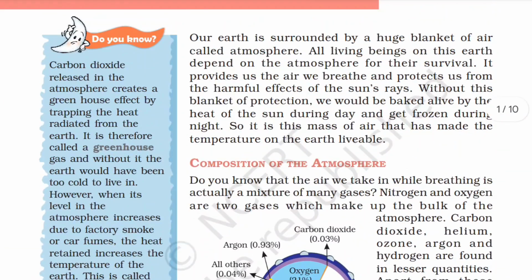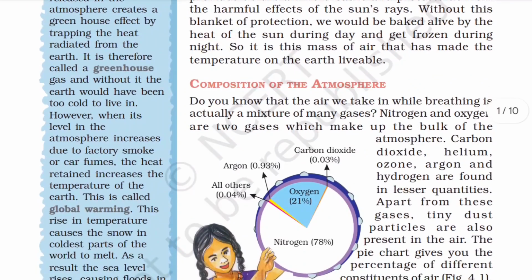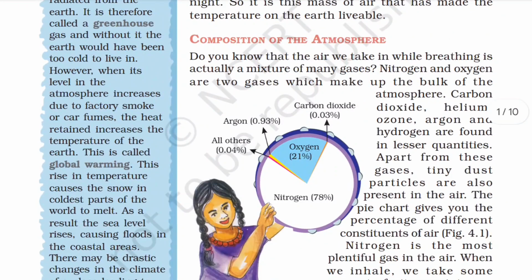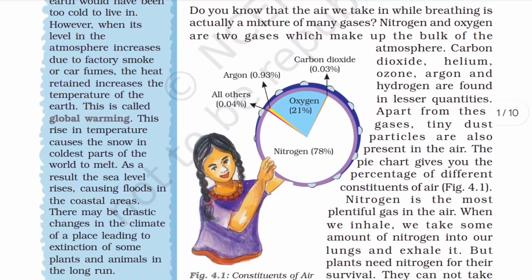Do you know? Carbon dioxide released in the atmosphere creates a greenhouse effect by trapping the heat radiated from the earth. It is therefore called a greenhouse gas. Without it, the earth would have been too cold to live in. However, when its level in the atmosphere increases due to factory smoke and car fumes, the heat retained increases the temperature of earth. This is called global warming.